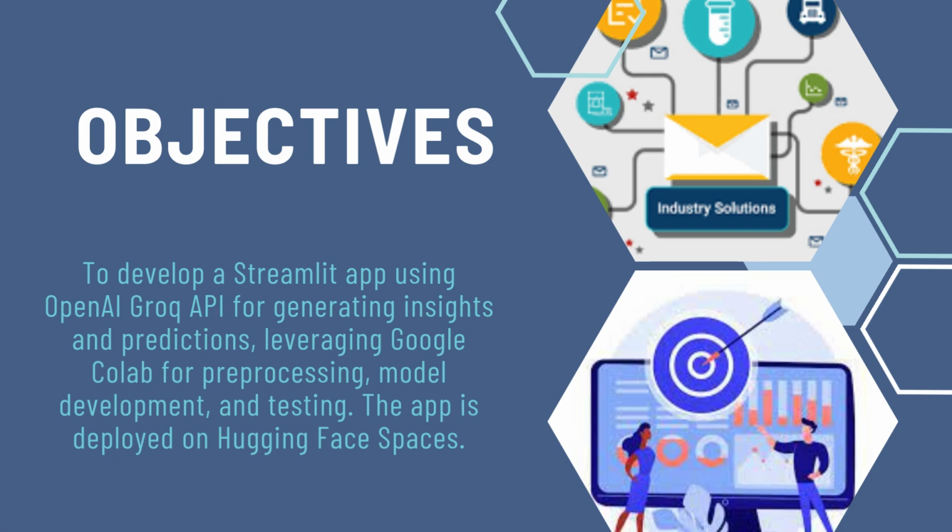The Streamlit app is developed by using the OpenAI Grok API for generating insights and prediction. All the testing is done in Google Colab, and after all the testing, we deploy the app on Hugging Face.